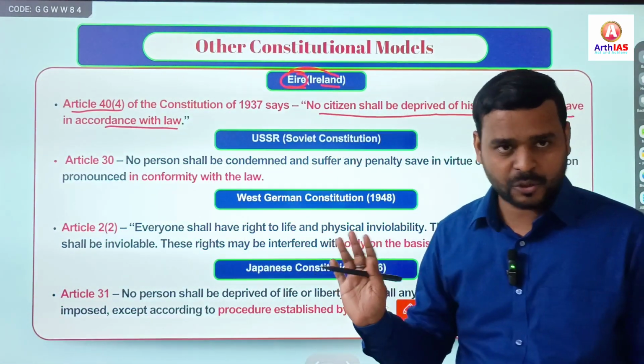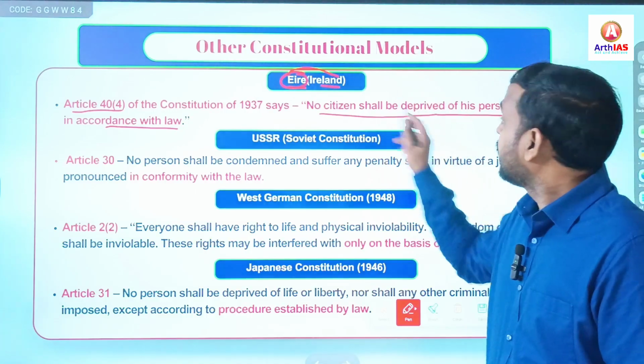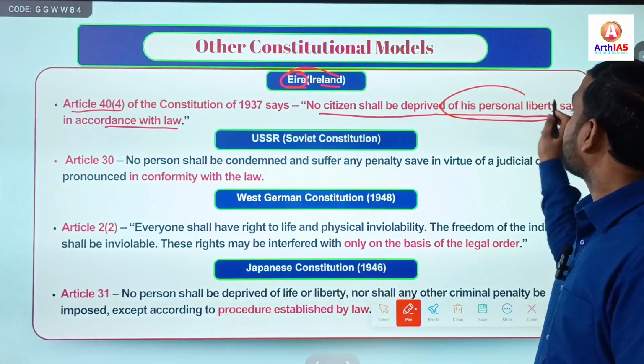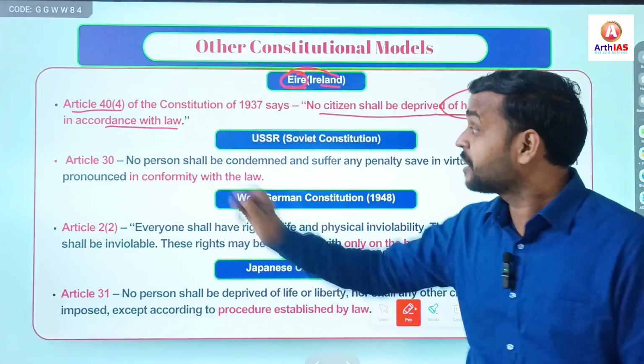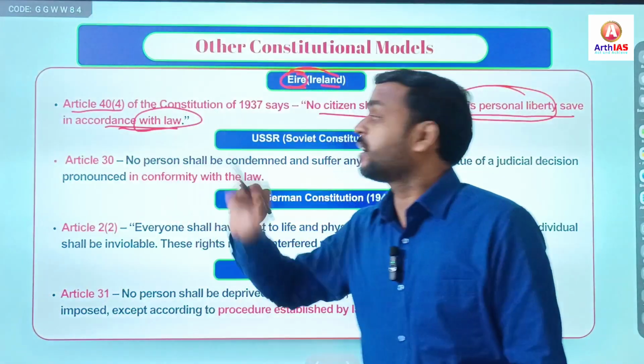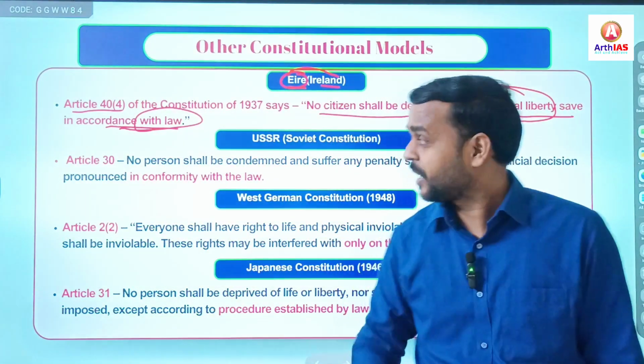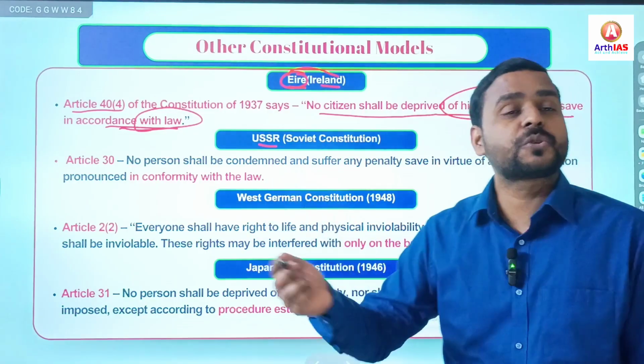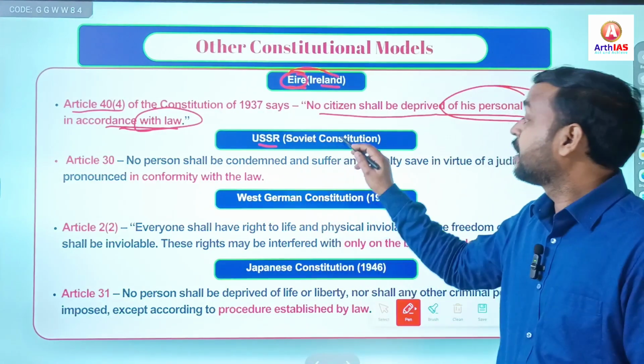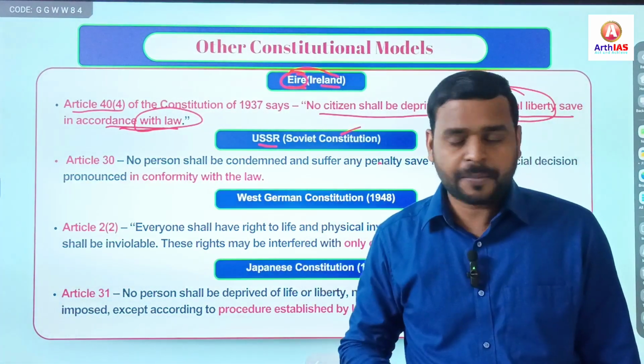Simple. So means you cannot deprive a person from his personal liberty except what? Accordance with law.